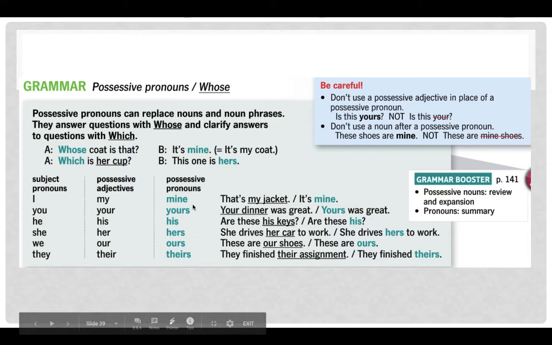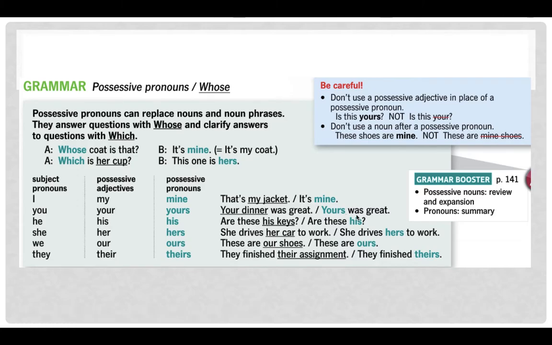Okay, so think of that old rhyme. That's my jacket. It's mine. Your dinner was great. Yours was great. Are these his keys? Are these his? She drives her car to work. She drives hers to work. These are our shoes. These are ours. They finished their assignment. They finished theirs.